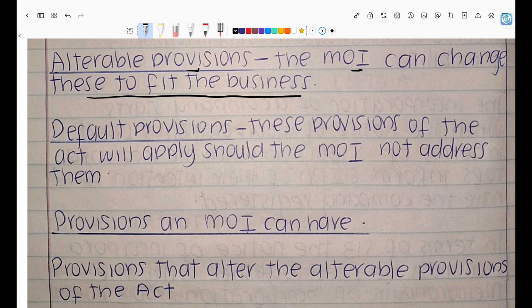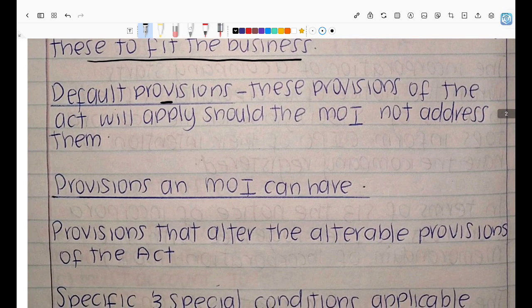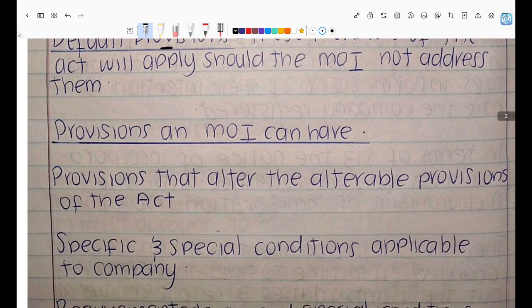And then we have those that are default provisions. So with default, it means that once a provision is not made by the MOI, then the provision of the Act will apply. So if an MOI addresses something, then there's no need for the Act to address that thing. But if the MOI is not addressing that thing, then the provisions in the Act will come into being. They will be a default provision because the MOI failed to address them, right?